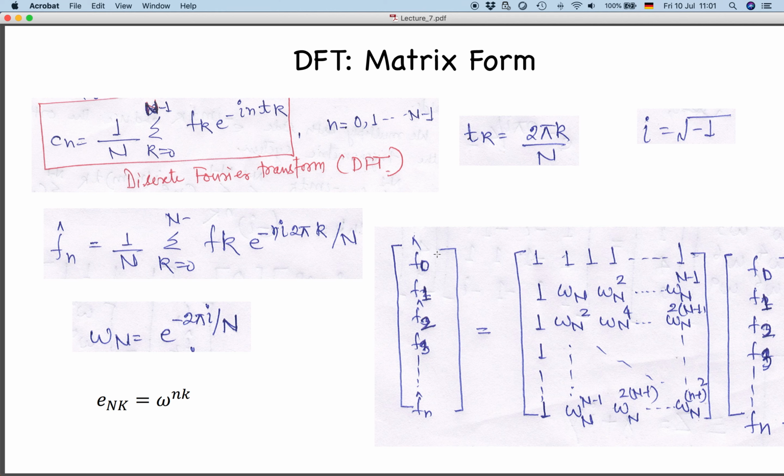Even your computers will become slow when you have a really large number of samples, a large n. In that case, we need to make this algorithm fast, because many multiplications are involved here. Imagine you have 10,000 samples, so this matrix becomes 10,000 by 10,000, and every time you are doing multiplication n square times, because 10,000 times this will multiply, 10,000 times this will multiply, so you are at least doing n square multiplications.